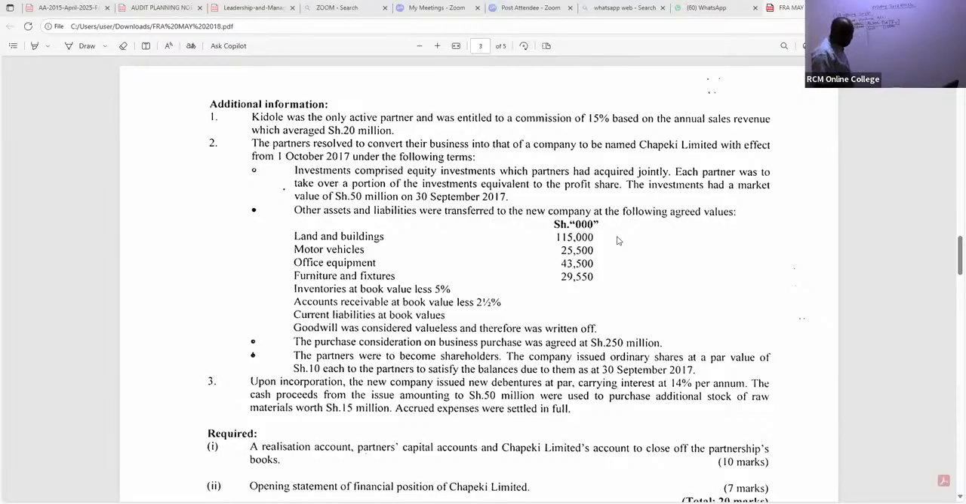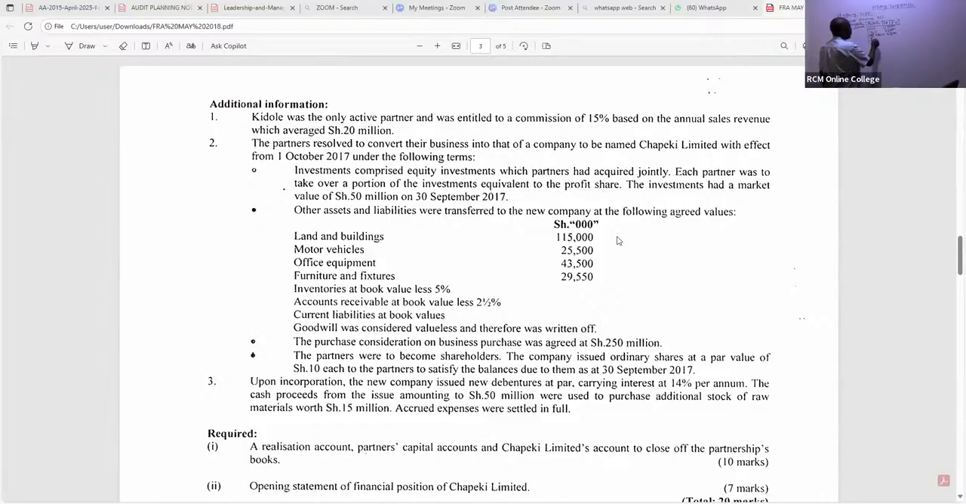Then we have motor vehicle at fair value, not net book value, because now we are in the company's premises, the one that is taking them. So motor vehicle is 25,500. And then we have office equipment, 3 marks. How much do we have? 43,500.